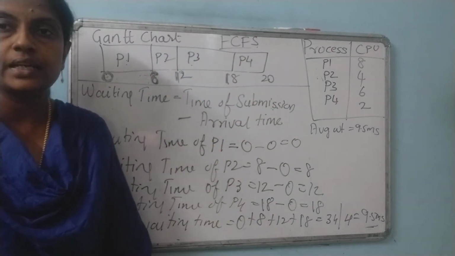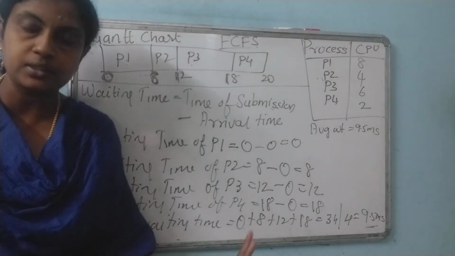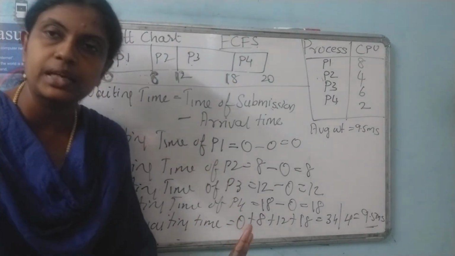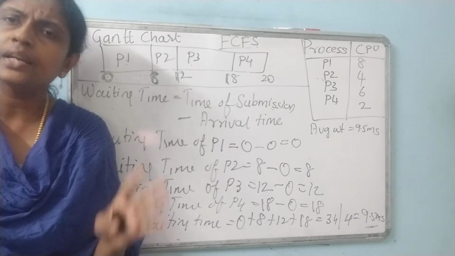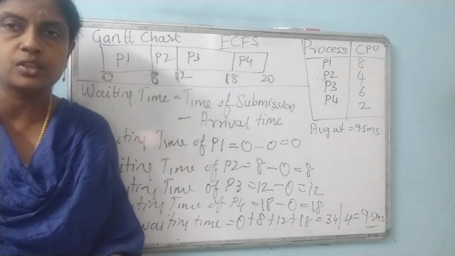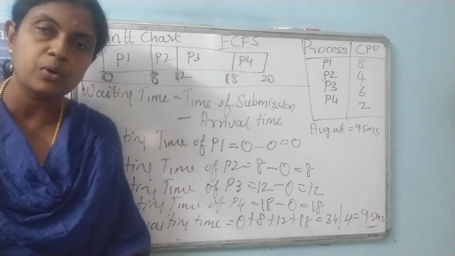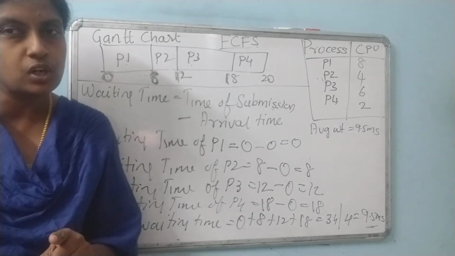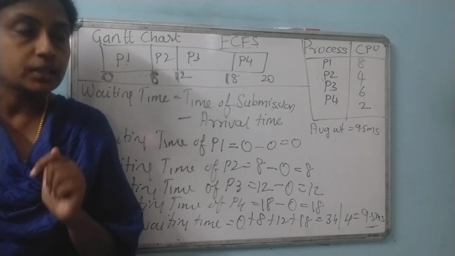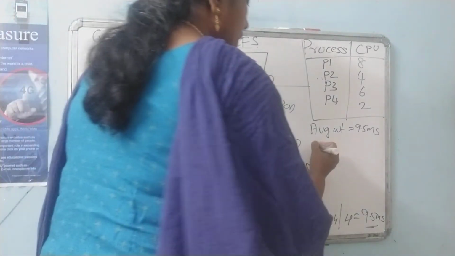This method is like, I am not disturbing the process at all. Whatever process is there, it will complete, do the task and go. So when we don't disturb a process with an urgent job, what type of scheduling is that? Yes, it is non-preemptive scheduling.